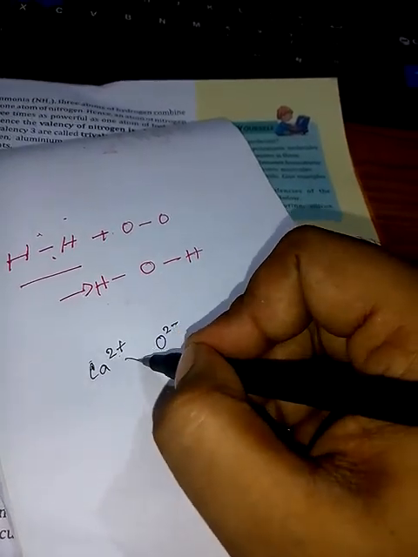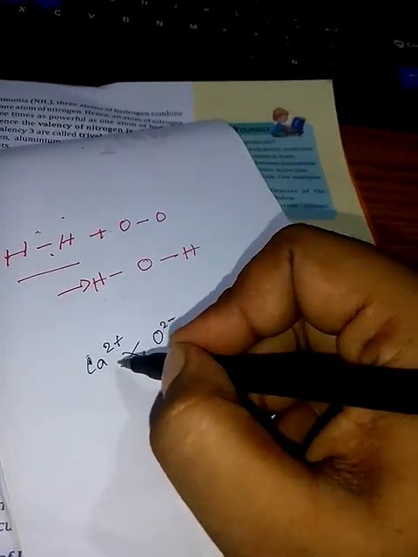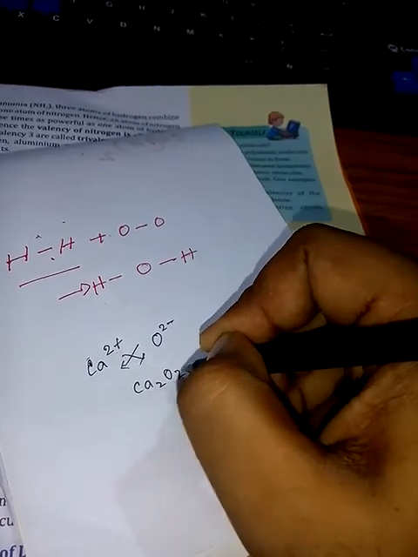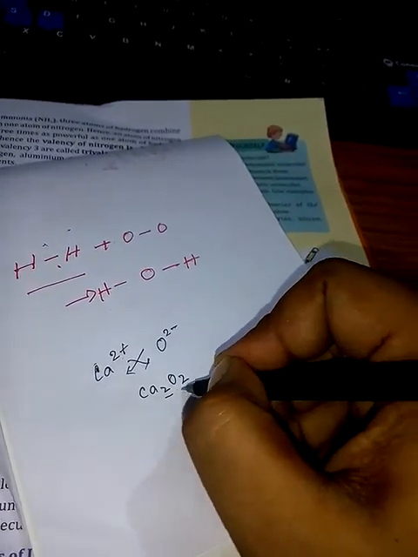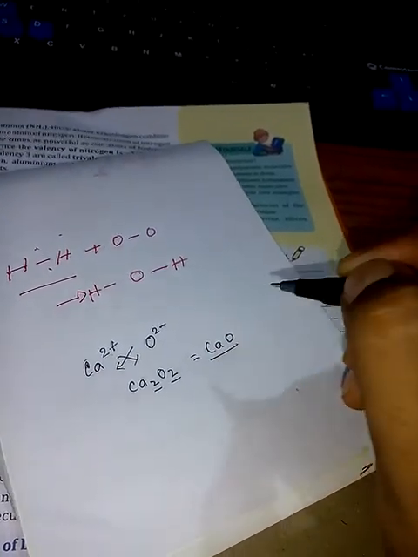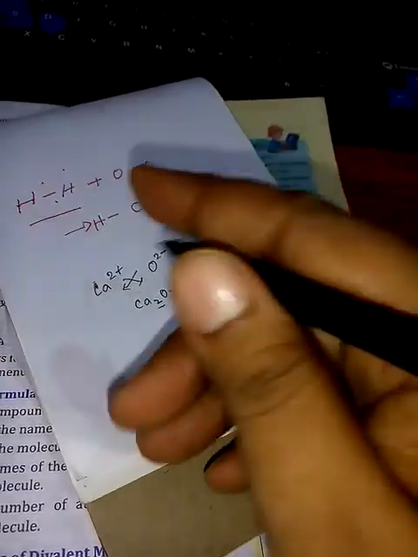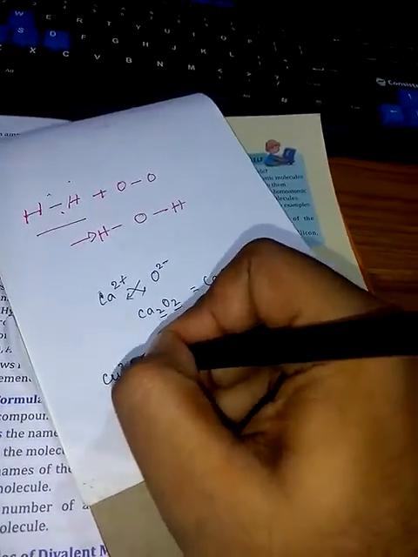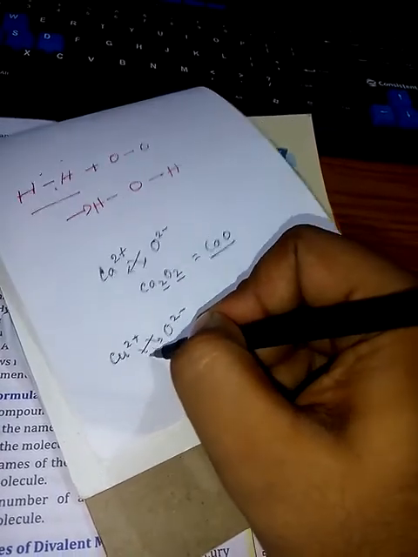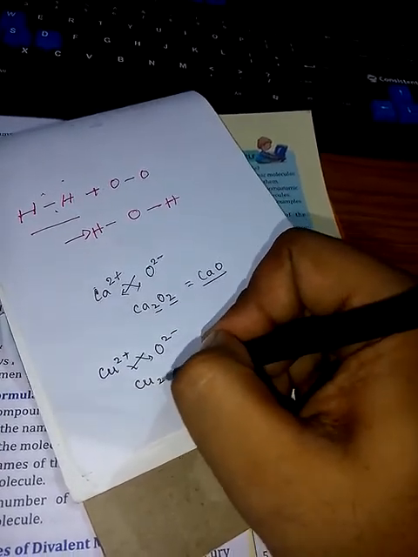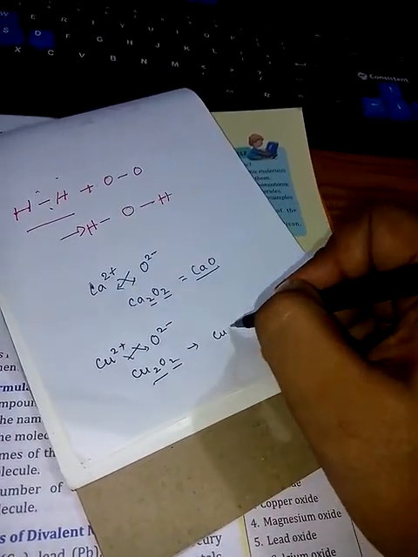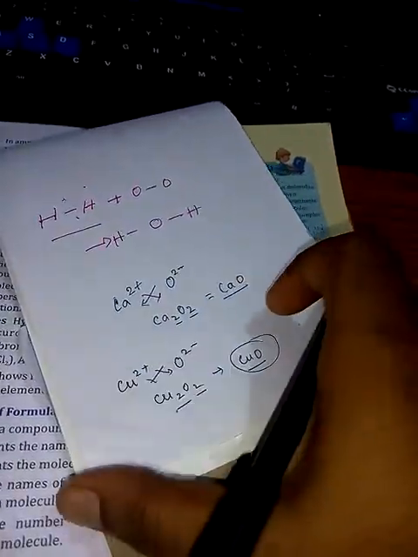Then crisscross. You have to crisscross. So what will be the formula? Ca2O2, but 2 is the common factor we are getting here. So what will we write? CaO. This is the formula of calcium oxide. Similarly, if you write copper oxide, Cu2+ and O2-, then again you have to crisscross. The formula will become Cu2O2. So 2 is the common factor you are getting, so you will write CuO. This is the formula of copper oxide.